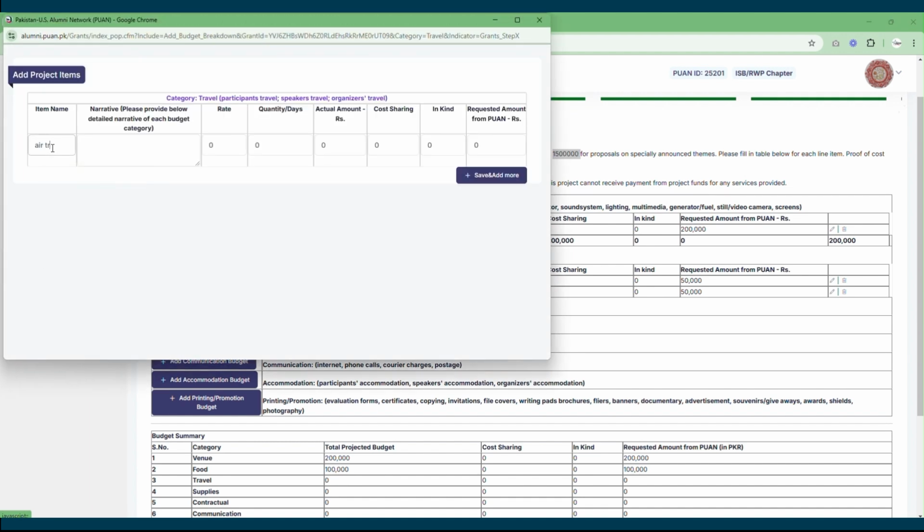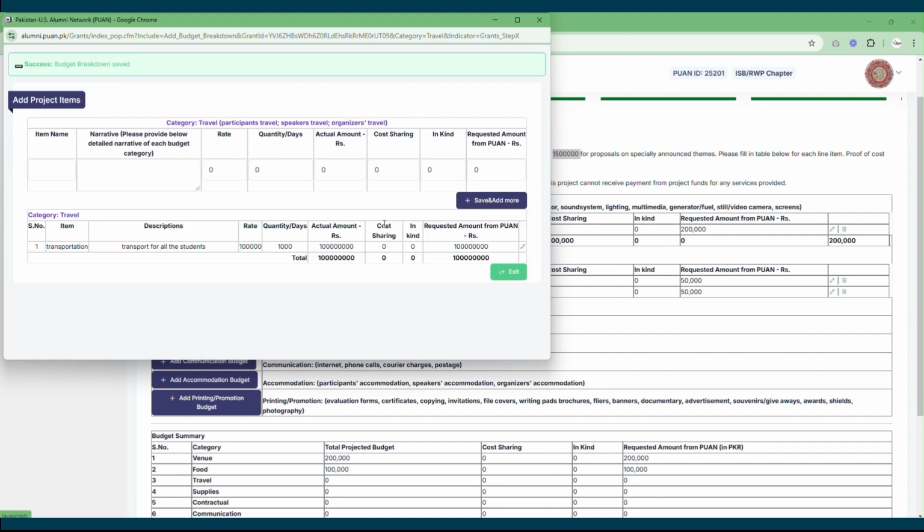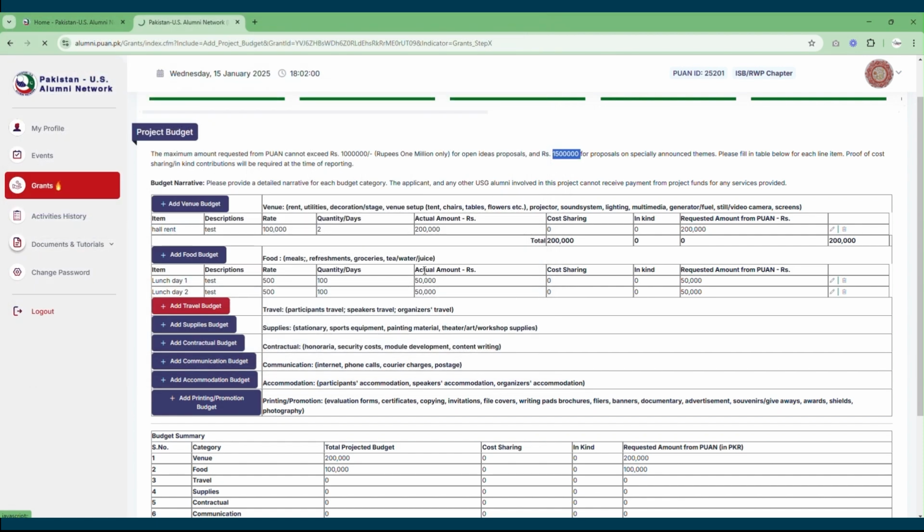Then for example, you can add your air travel, or in case any kind of transportation cost is involved, you can add that as well. You can add the narrative of how this budget will be incurred, the rate at which you will be making this expense, and the number of days for which you will be making this expense. Once done, you would click on the Save and Add More button. In case you are done with adding all the details, you can click on the Exit button.